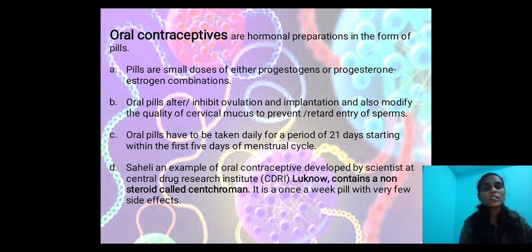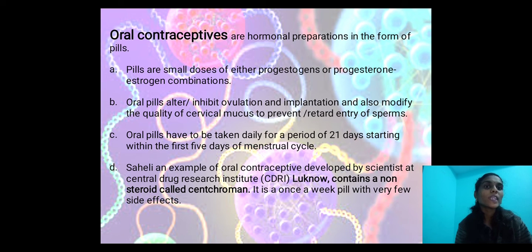Oral pills inhibit ovulation and implantation and also modify the quality of cervical mucus to prevent or retard the entry of sperms.